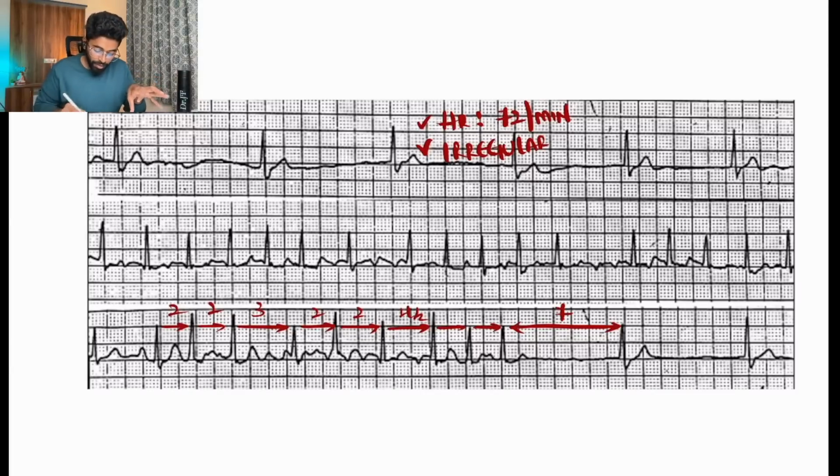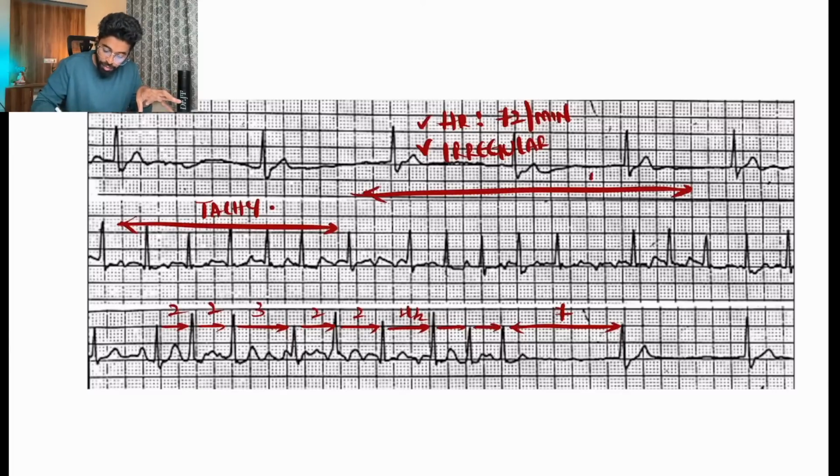But before that, we can clearly see that in some leads we are having a tachycardia, right? And in some leads we are clearly seeing a bradycardia. What is the third point that we have to look into in an ECG when we have to interpret it? It is the P wave. You see the P wave and the PR. There is no PR at some areas. I mean, the PR segment itself is not there.